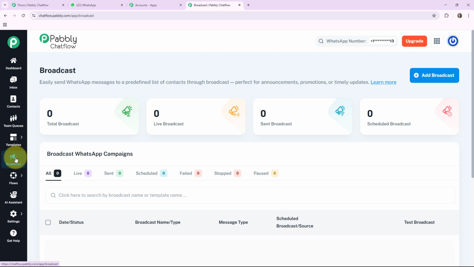The sixth one is the broadcast. It is used to send bulk messages to many users at once, using an approved template. It is useful for promotion, announcement and updates also.